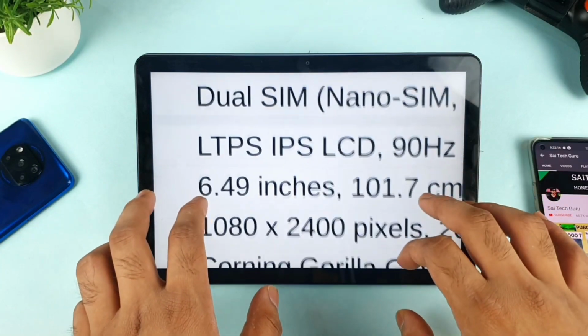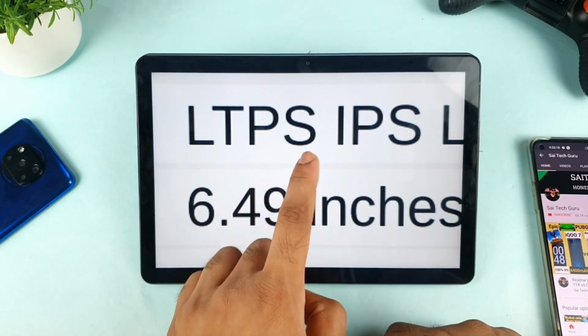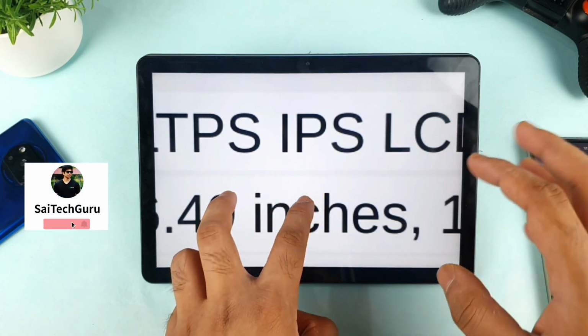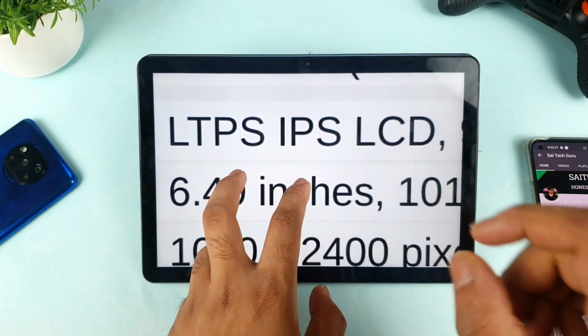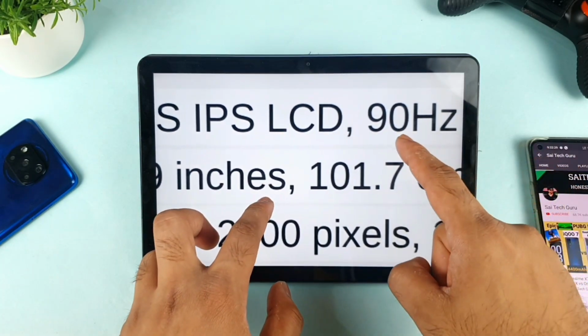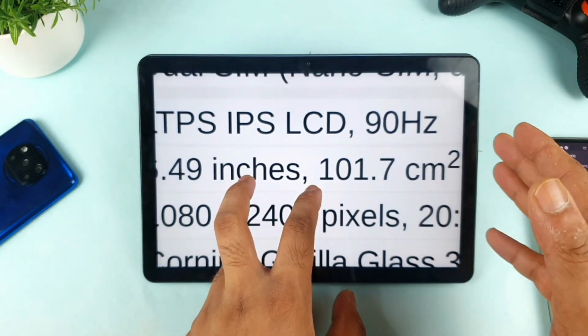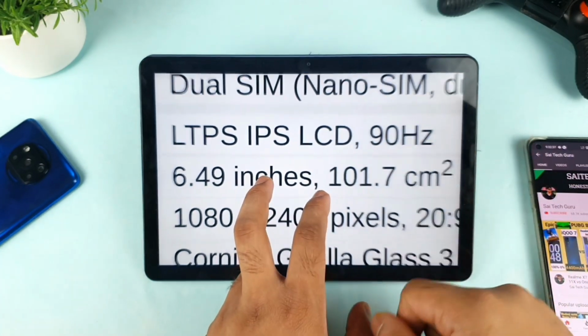In terms of the display, we are seeing another thing which is LTPS. If you see this LTPS, you will remember the Huawei phones. Mostly they use LTPS IPS LCD panels. They are slightly more saturated than the normal IPS LCD panels. So a slightly better advantage, a little bit, but not much. And 90 Hz. For this kind of 17,000 rupees we are seeing 120 Hz AMOLED panel mobile phones, and here we got the 90 Hz and LTPS IPS LCD panel.